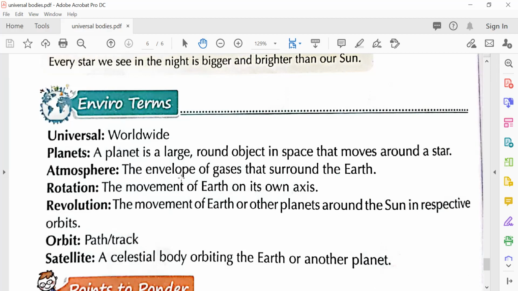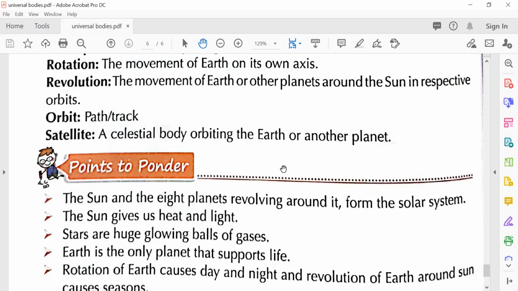Atmosphere. The envelope of gases that surround the Earth is called atmosphere. Rotation. The movement of the Earth on its own axis is called rotation. Revolution. The movement of the Earth or other planets around the Sun in their respective orbits is called revolution. Orbit. Path or track are called orbits. Satellite. Celestial body orbiting the Earth or another planet is called satellite.